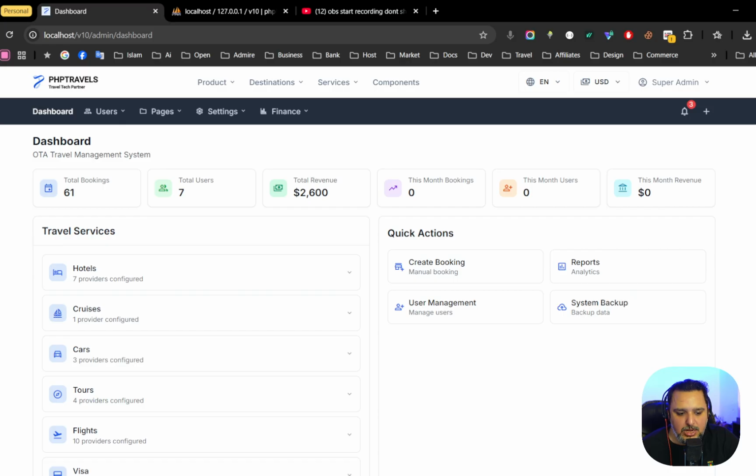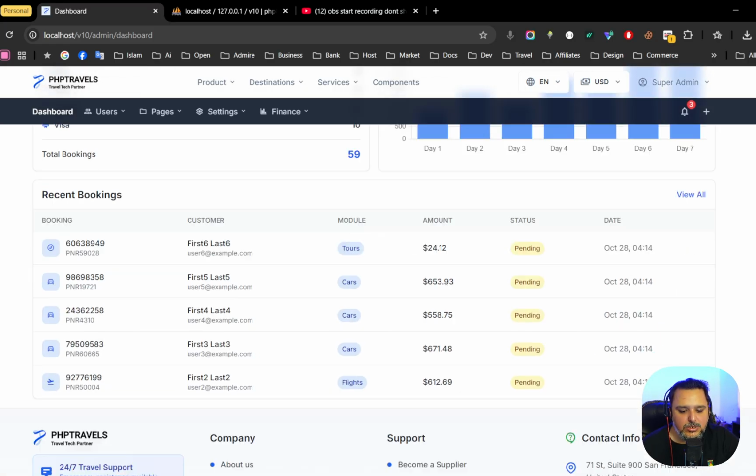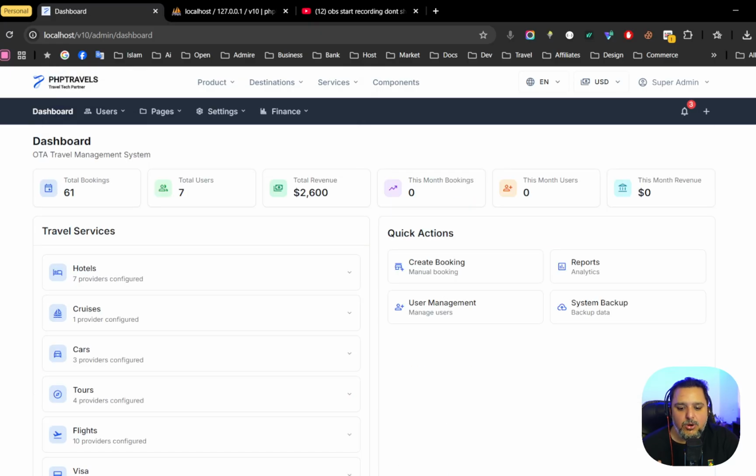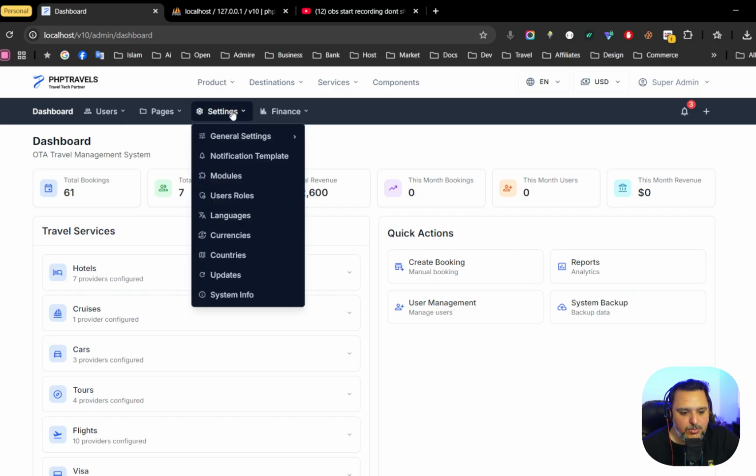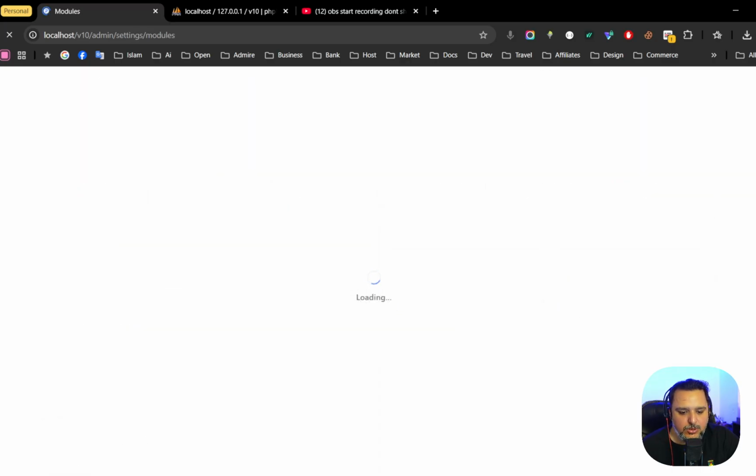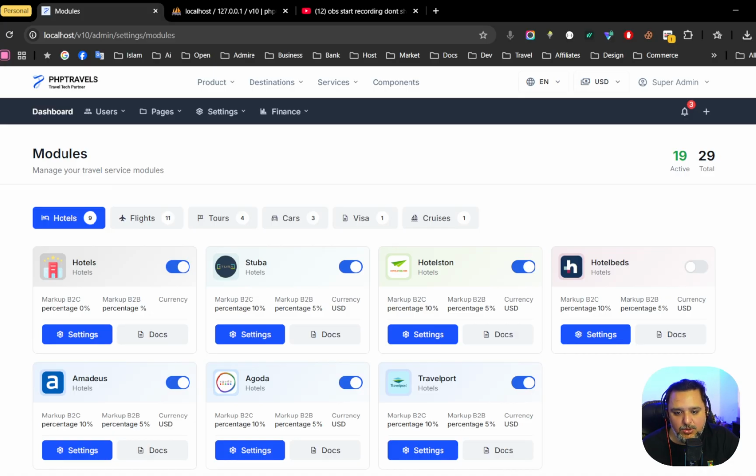And this is the admin dashboard, and definitely it's not the final one. We are still working on it. It's going to be improved. We have a lot more features and improvements for this. So I have logged in as an admin. From settings, I'm going to modules, and definitely you are going to see a lot of improvements. I'm very happy and excited that we are finally achieving something we aimed for over many years.